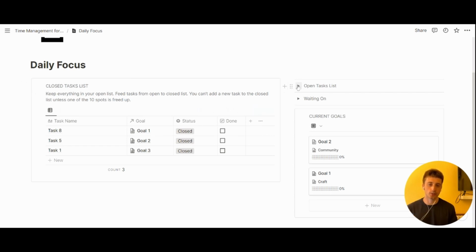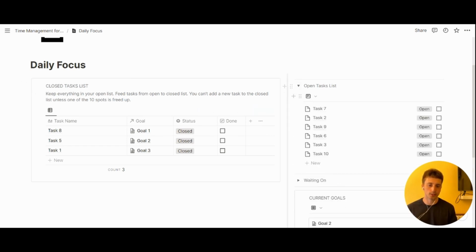And on the right-hand side, you can find a list of open tasks right here that you can pull from at any time. So once you complete a closed task, then there is a space now for an additional task that you can add to your list. Or at least that's the rule that you can decide to follow or not. That's up to you completely. But that's what the template is designed around.